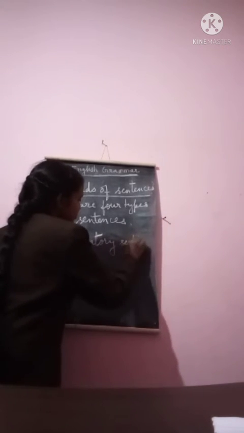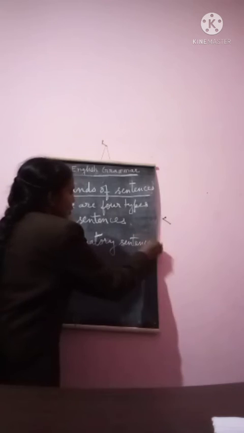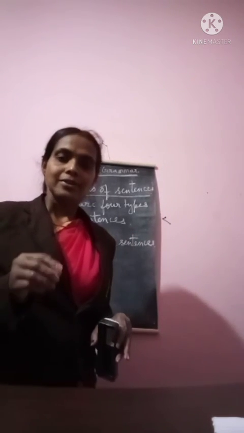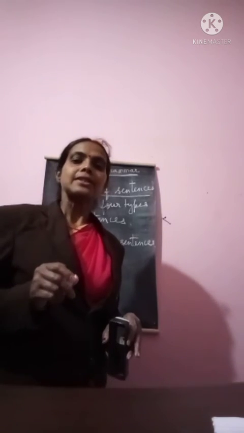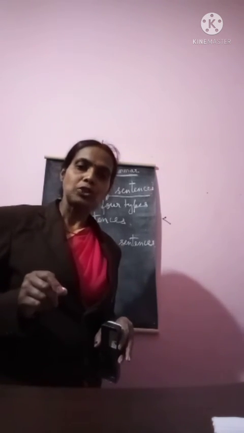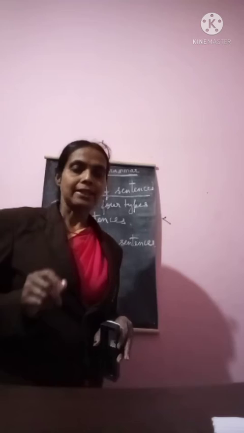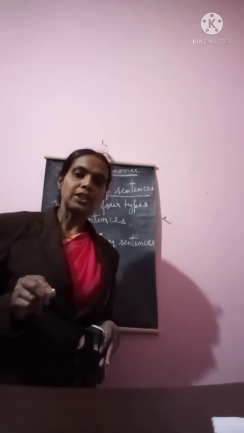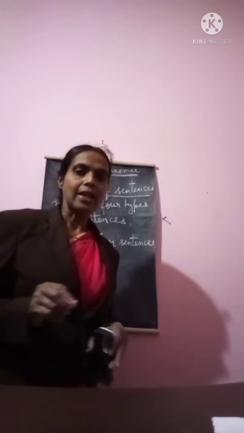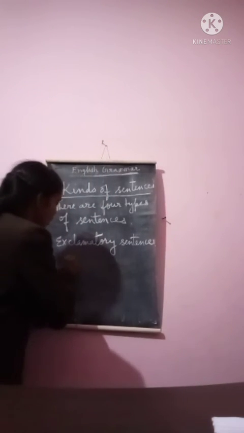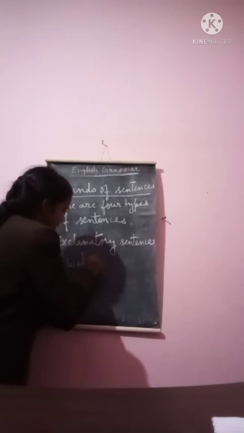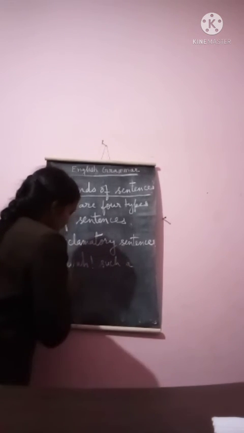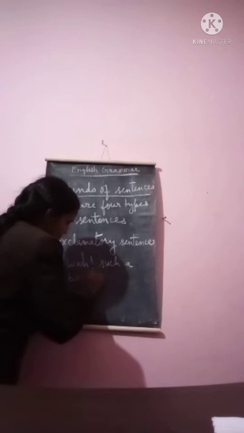Now last one is exclamatory sentence. What are exclamatory sentences? A sentence that express strong feelings or emotion is called exclamatory sentence. Like, wow, such a beautiful sari.